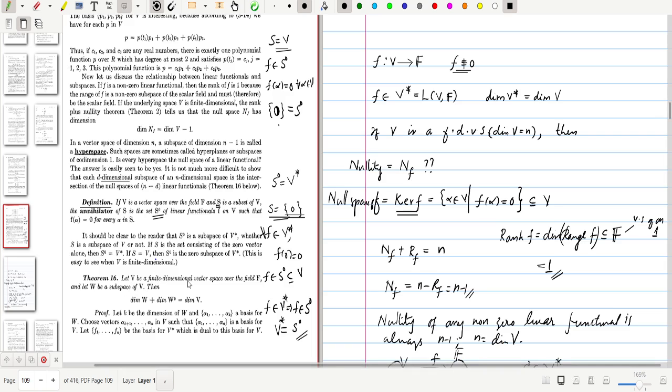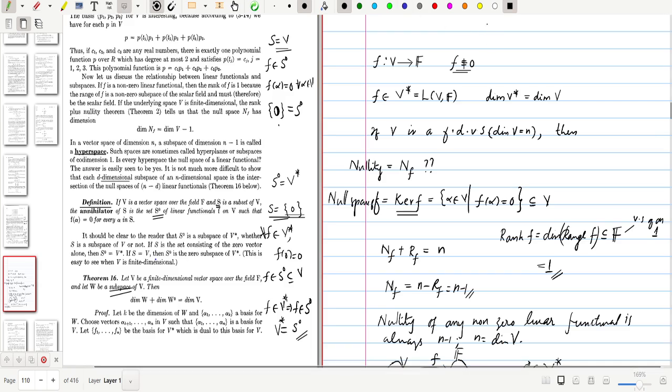Let V be a finite dimensional vector space over the field F, and let W be a subspace of V. Then we can think about dimensions: dimension of W plus dimension of W naught is equal to dimension of V. First of all, we need to verify that W naught is always a subspace. That is a trivial case.